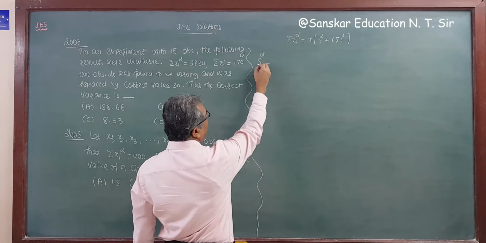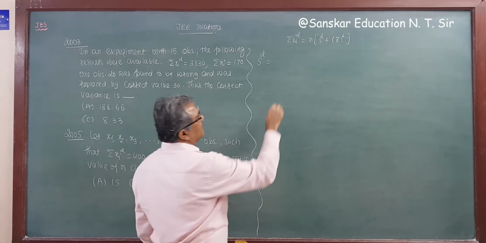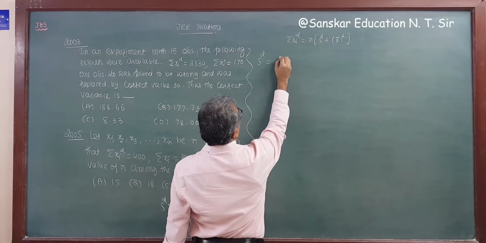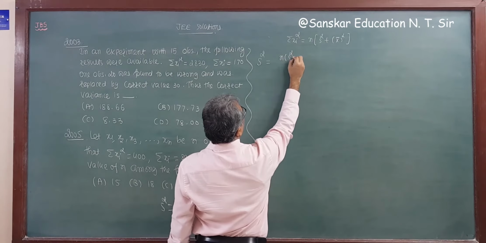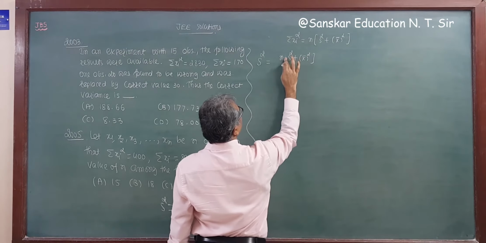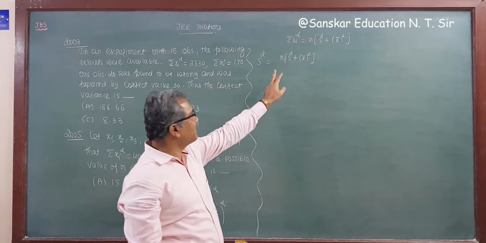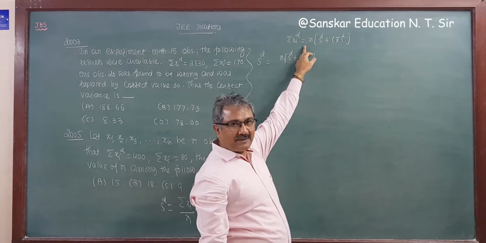So putting all of this together in one step, this is n into s square plus x bar whole square. This is the wrong sigma xi square.